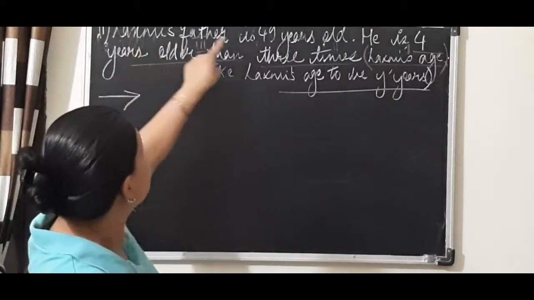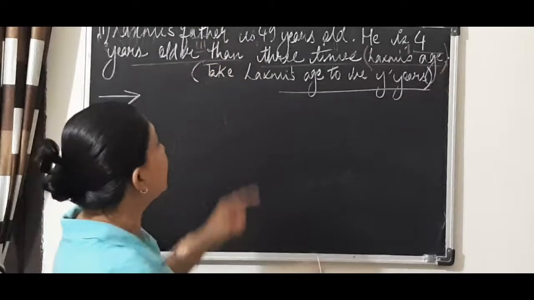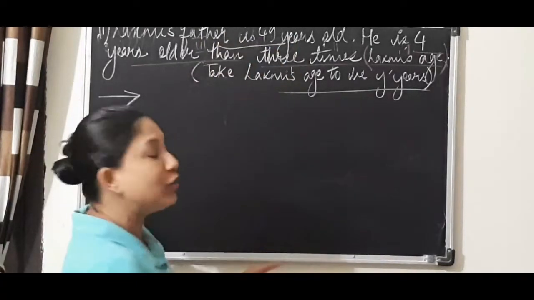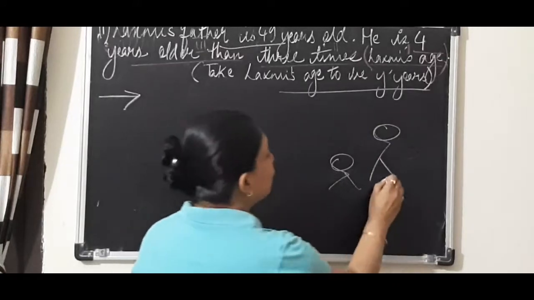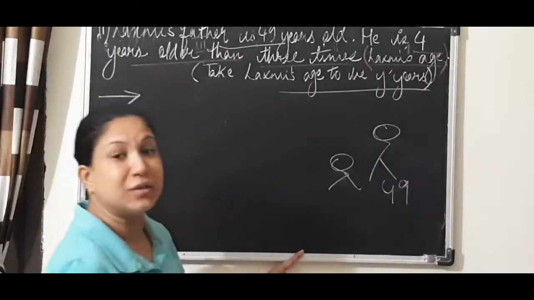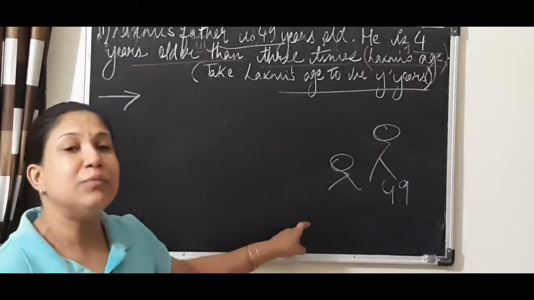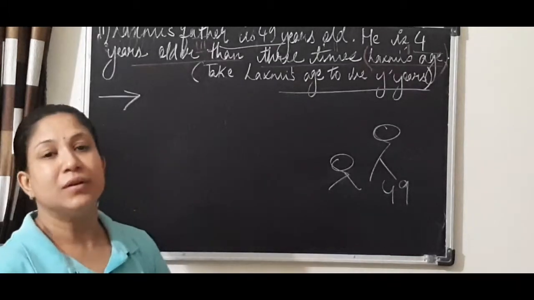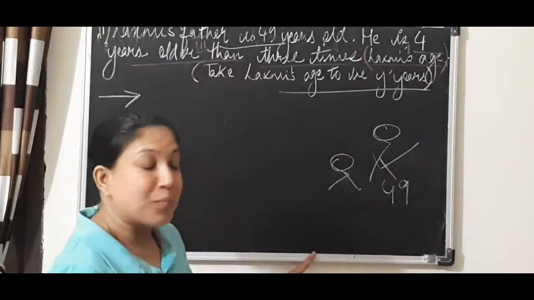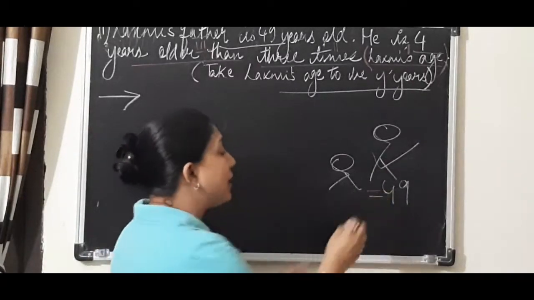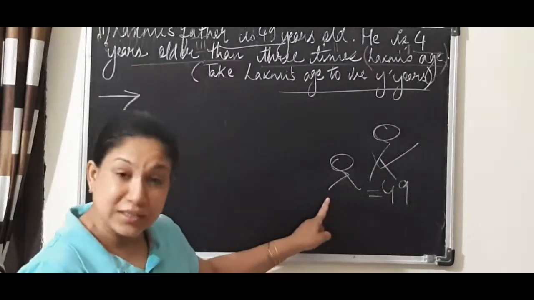Here it is clearly given Lakshmi's father is 49 and we were talking about the child and her father. So why we need to set up an equation? And then your question comes that ma'am, why are we taking a variable? We are taking a variable because we know father's age, but we are comparing that father's age with the child's age.